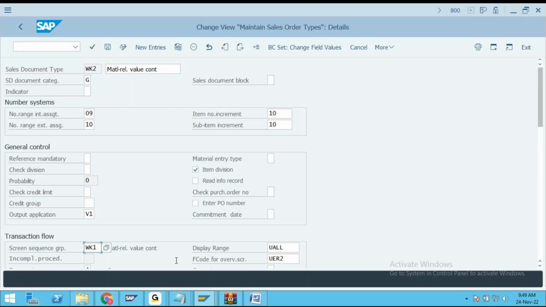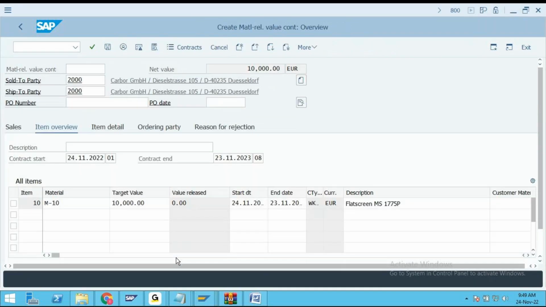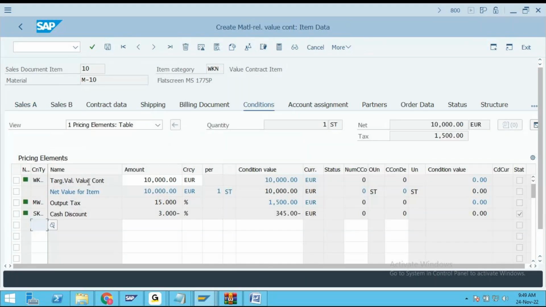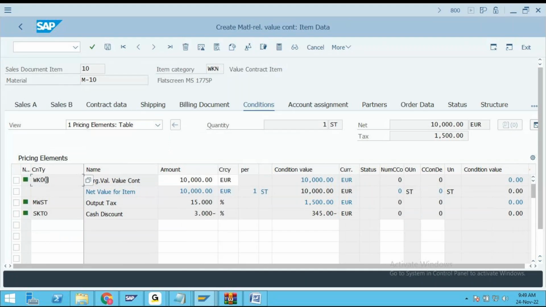When you are speaking about this contract, because directly we have entered the material itself, that material value itself will be the target value. So for this contract also, the same condition type which I have explained earlier, WK00, that is the condition type we have to use here.